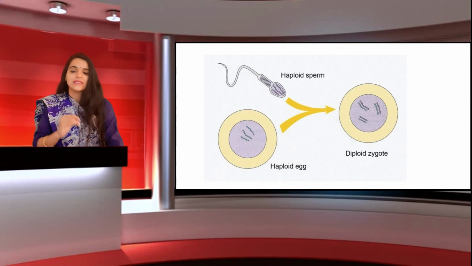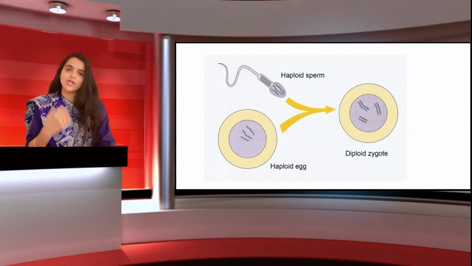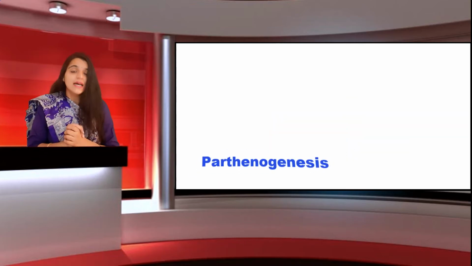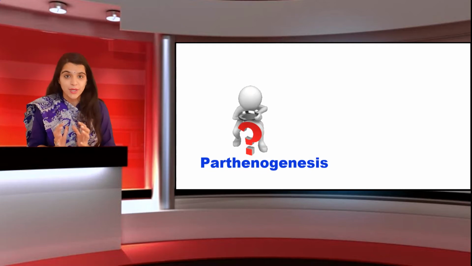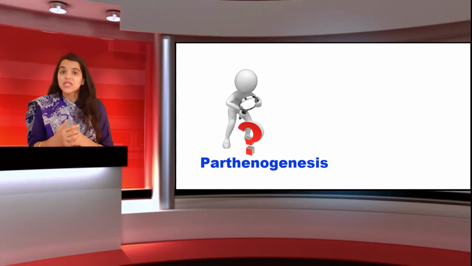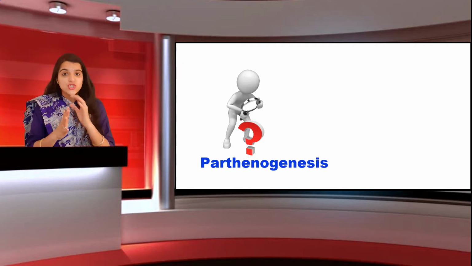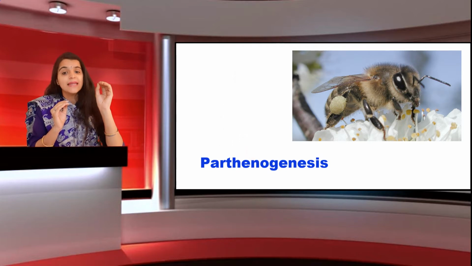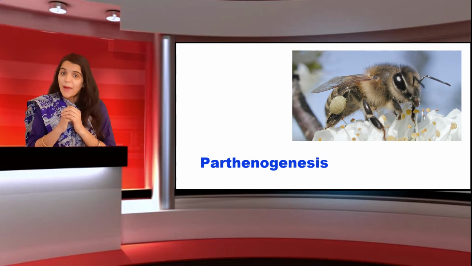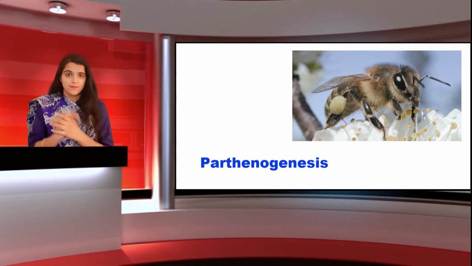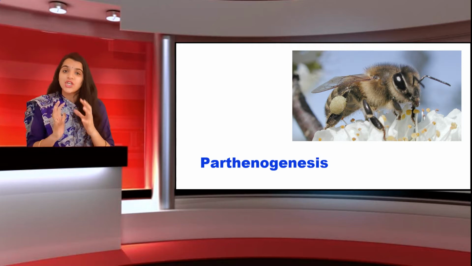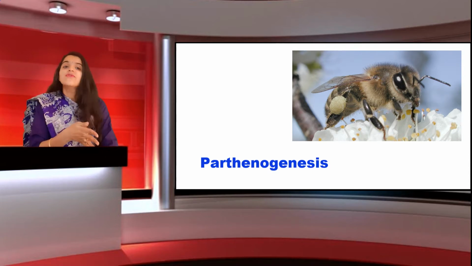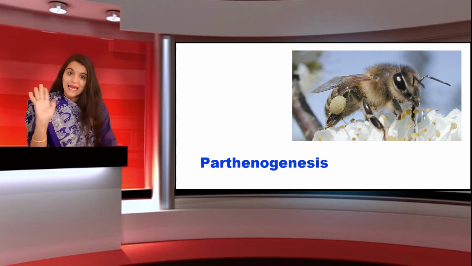Okay. Now students, there is one other form of reproduction or fertilization we have, that is called parthenogenesis. It's a very important term you have to remember. What do you mean by parthenogenesis, students? Formation of a new organism by the development of a female gamete without fertilization is called parthenogenesis, which means that the new organism is formed definitely from the female gamete, but there is no fertilization.